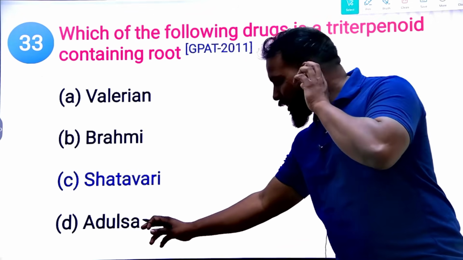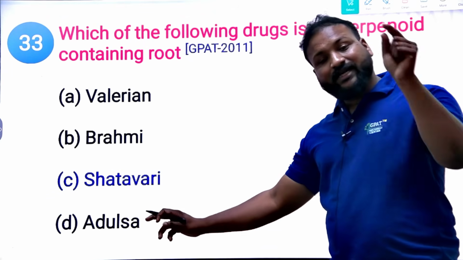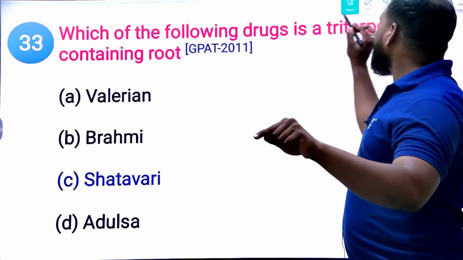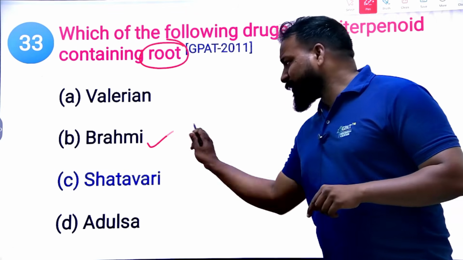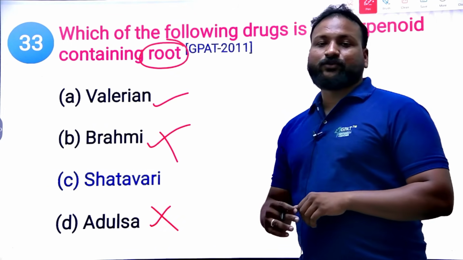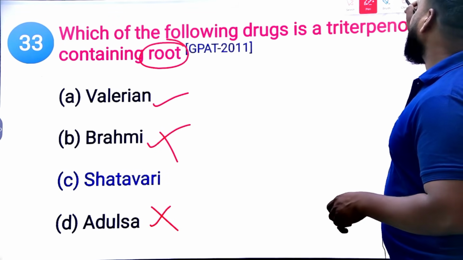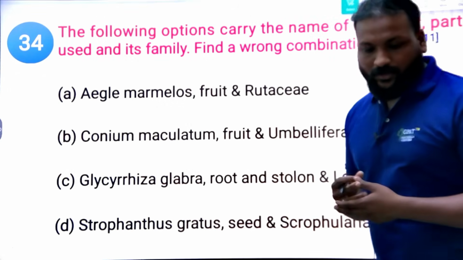Why? Because Adulsa is a synonym, obtained from Vasaka, and Vasaka is a leaf. But here they mentioned root itself. Root. You can eliminate these two by the elimination method. Valerian root and Satavari root. So Satavari root is a triterpenoid containing root. Yes. So that's how you need to approach the question.